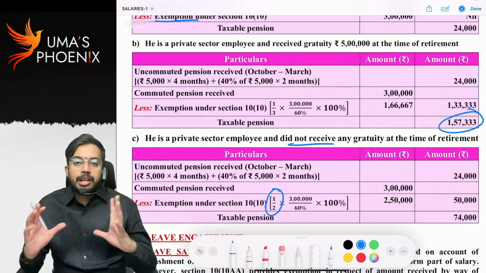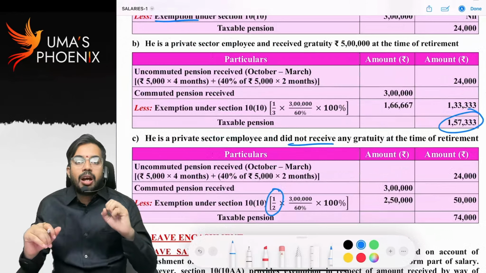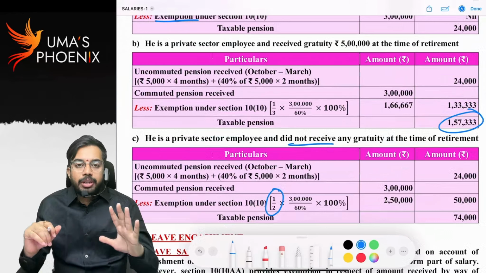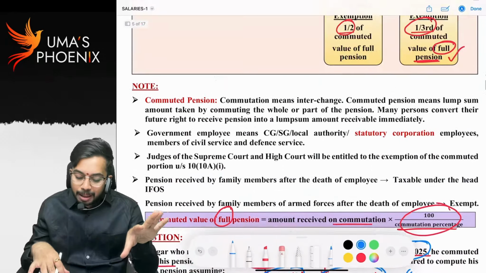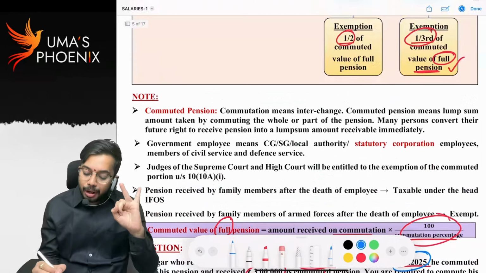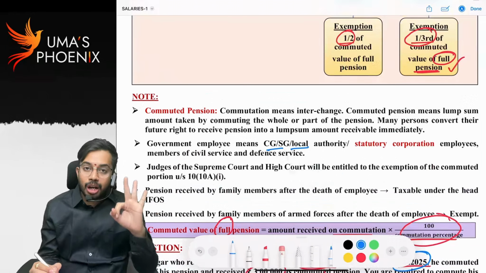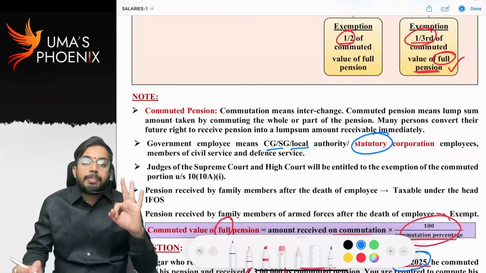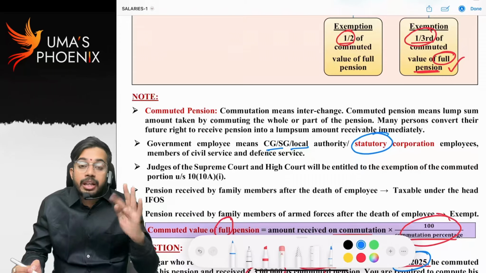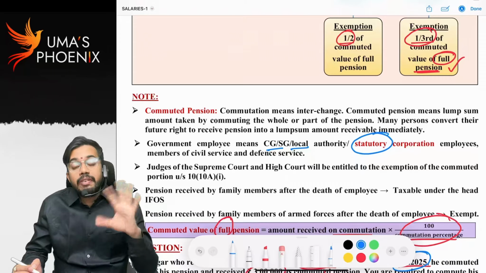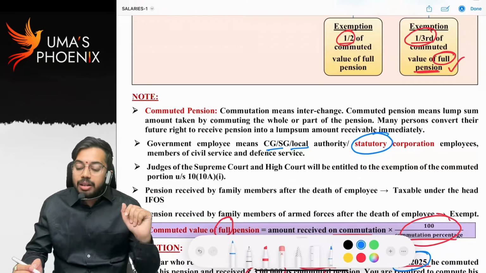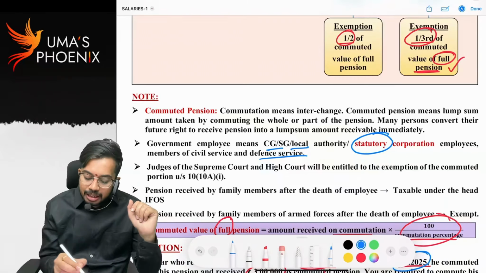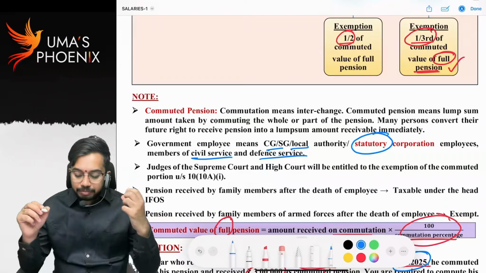Very simple. Let me summarize quickly. Pension, if it is uncommuted, fully taxable. Commuted, received by government employee, fully exempt. Very important here, government employee means central government employee, state government employee, local authority, even statutory corporation, road transportation corporation, it is a statutory corporation. Even those employees receive any commuted pension, fully exempt. Okay, and like defense service employees and civil service employees.